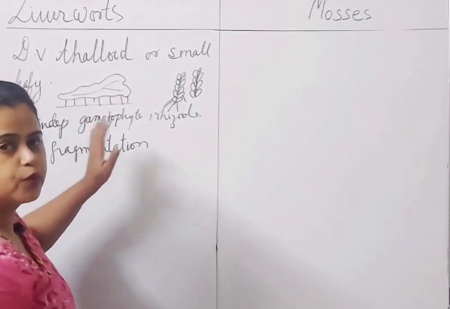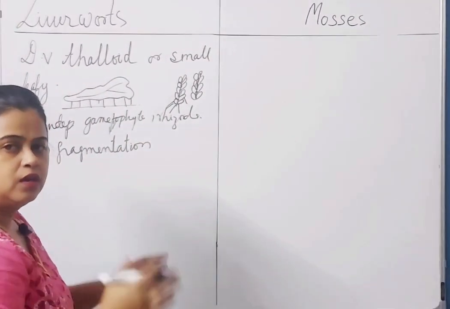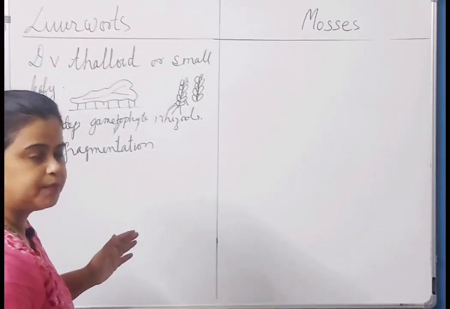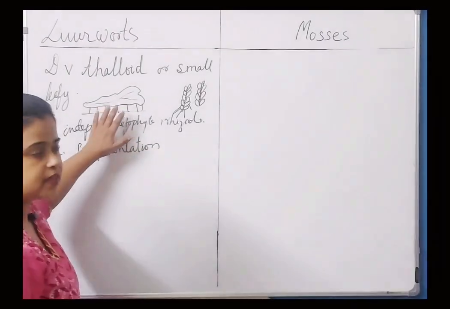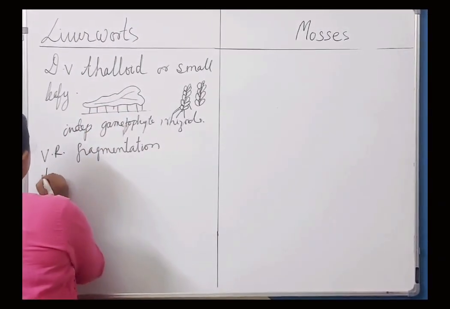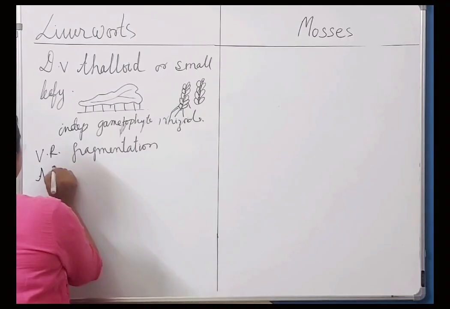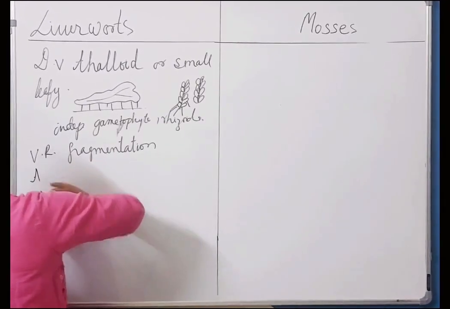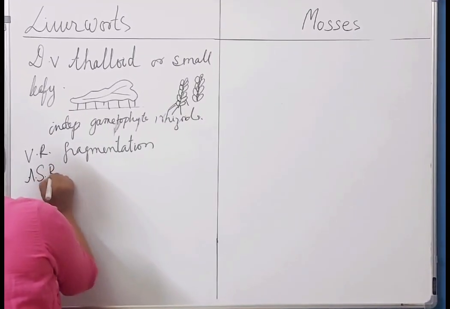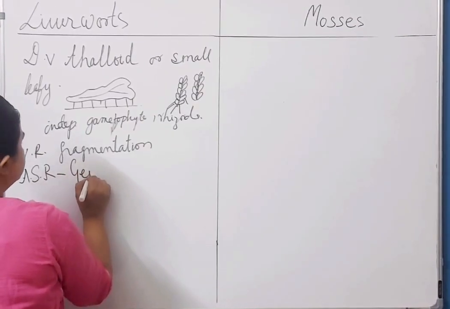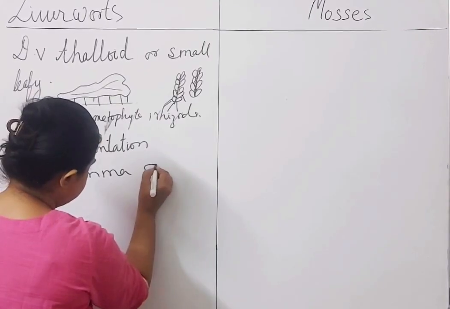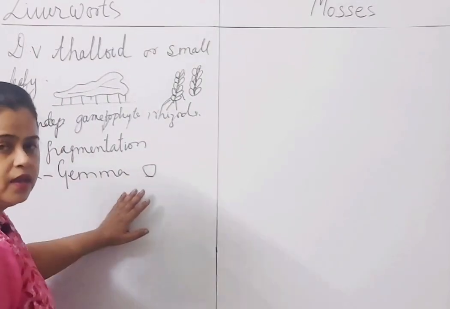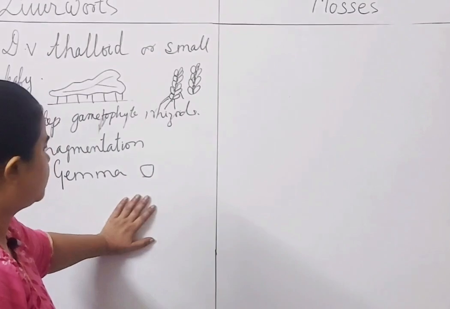Thallus breaks and the broken thallus gives rise to a new plant body, जैसे हमने algae में देखा था. Okay, asexual reproduction is very interesting in them. They have special structures. Asexual reproduction by structures called gemmae.